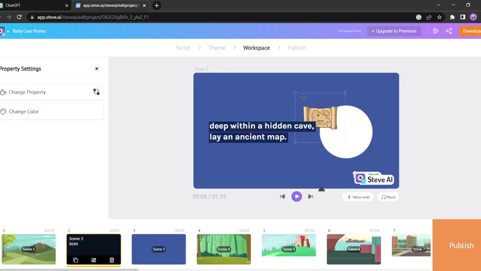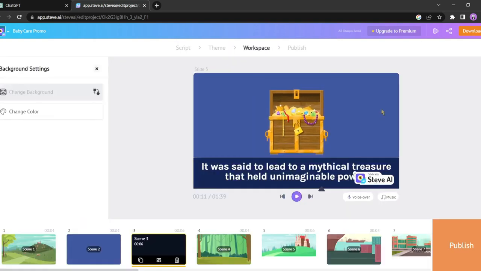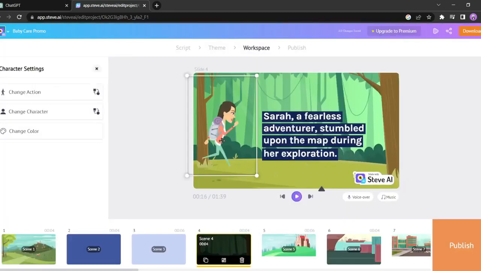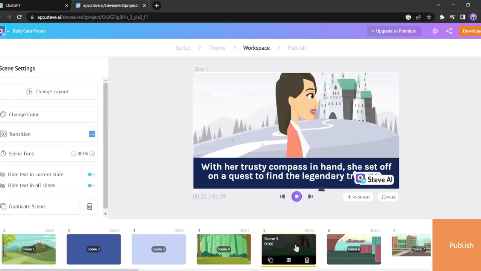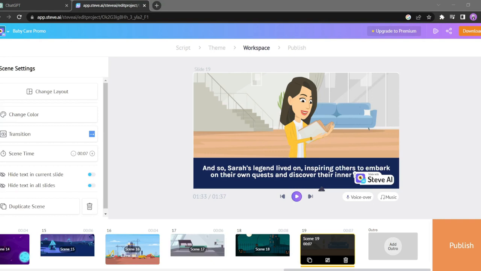Remember to review all the scenes and make necessary changes where needed. I'll fast forward through this part for time-saving purposes, but I strongly recommend dedicating enough time to editing. Quality editing is crucial to leaving a positive impression on your audience, so give proper time to editing. Excellent! We've completed the visual editing.